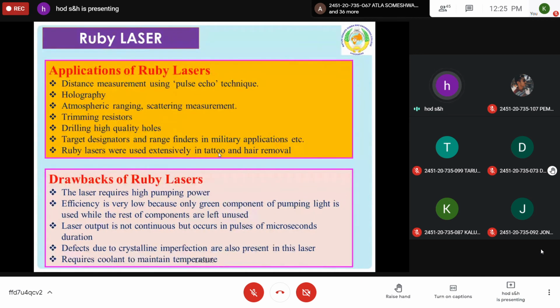And hair removal, laser treatment is also there. Ruby laser, pulse laser, you can do. These are the applications. But there are certain drawbacks also.